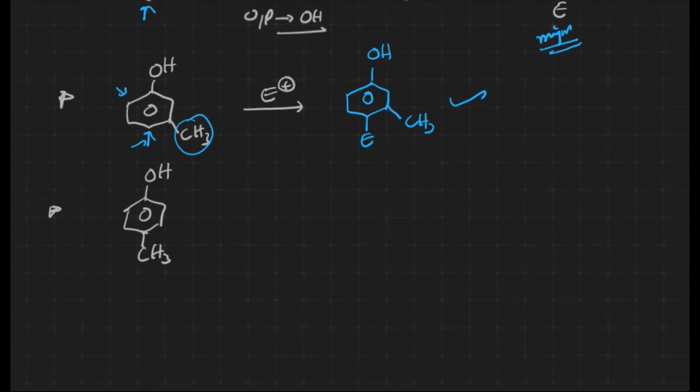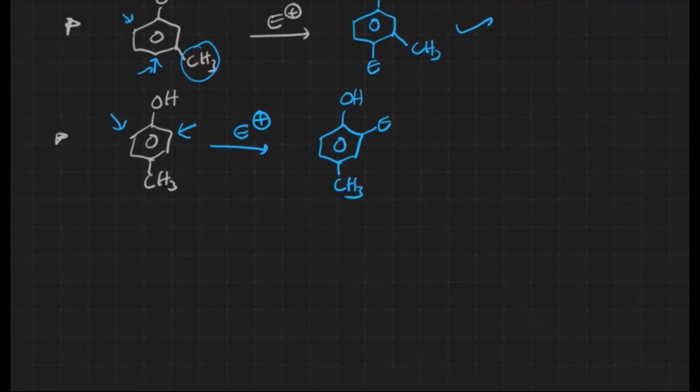Now we have no para position over here for the substitution of the electrophile, but we have an ortho position. Should it go ortho to the OH group or ortho to the CH3 group? Since the OH group is a good electron releasing group, right, we can expect the electrophile ortho to the OH group. Okay, let me write it over here. OH, electrophile and CH3, right?